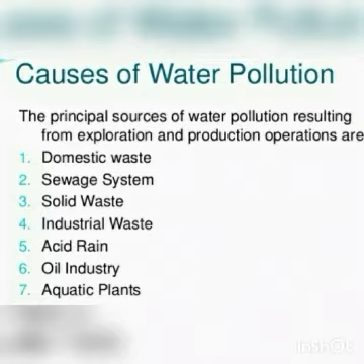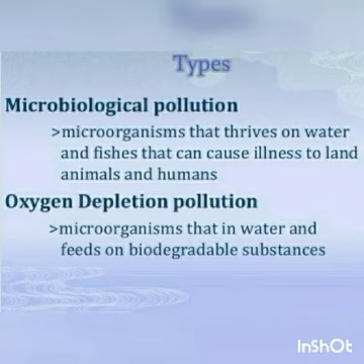Next we see the effects of water pollution. Contaminated water affects human health. First we see biologically contaminated water and chemically contaminated water, which have different types. First we see microbiological pollution. Microorganisms that thrive in water and fishes can cause illness to land animals and humans. Oxygen depletion pollution: microorganisms in water feed on biodegradable substances.